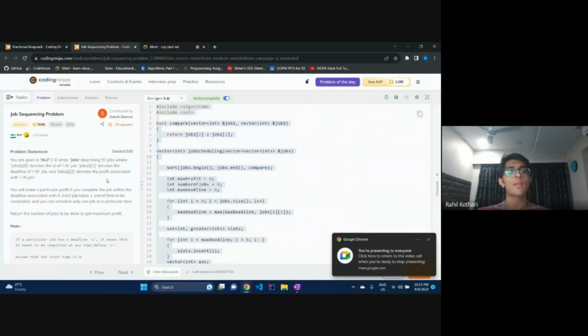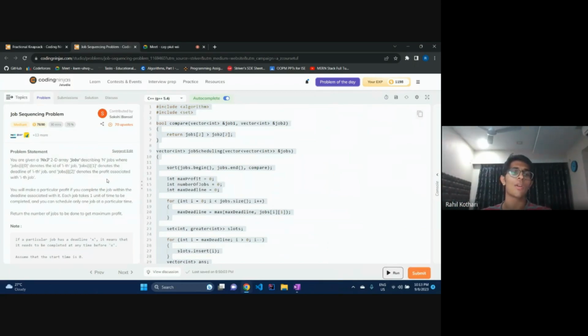It's called the job sequencing problem. Over here, it is quite similar to the first problem. We are given an n by 3 2D array jobs describing n jobs, where jobs[i][0] denotes the ID of the ith job, jobs[i][1] denotes the deadline, and jobs[i][2] denotes the profit associated with the ith job.